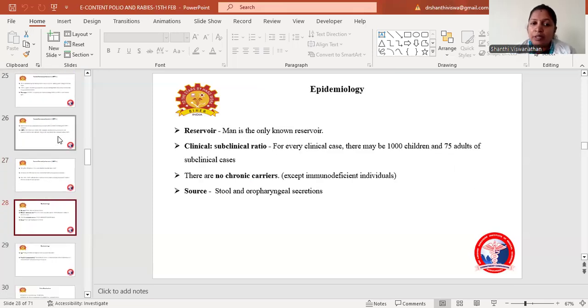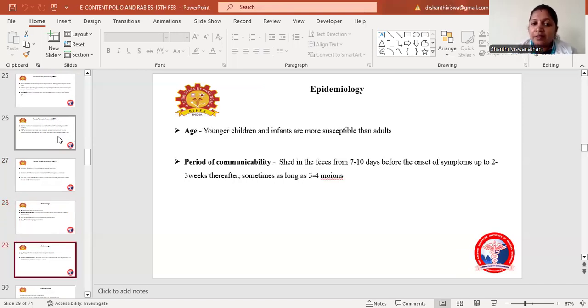Coming to the epidemiology, man is the only known reservoir. Regarding the clinical to subclinical ratio, for every clinical case there may be 100 to 75 subclinical cases in children and adults. There are no chronic carriers except immunodeficient individuals. The source is stool, and oropharyngeal secretions are the main source of transmitting this infection.